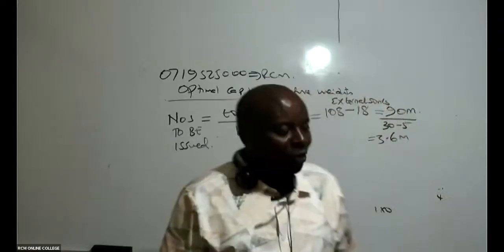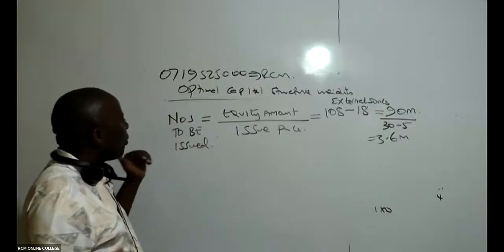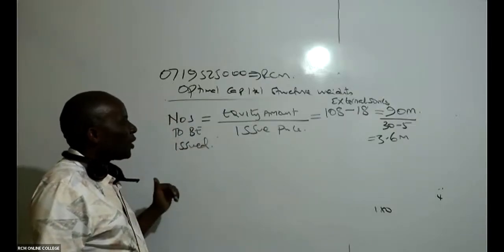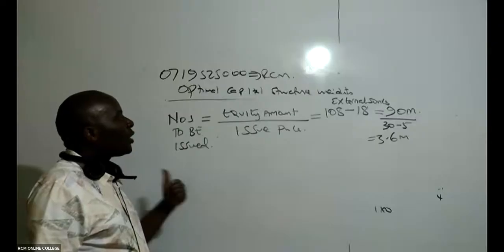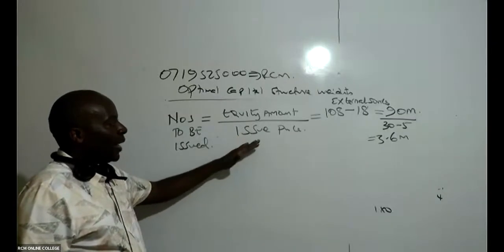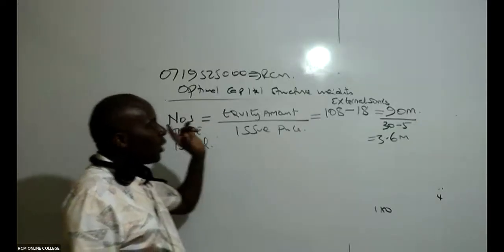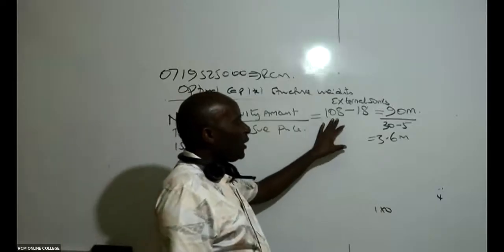So repeat here. Remember, what have we done? How do we normally get the number of shares? To get the number of shares, we take the equity amount divided by the issue price. When we computed the equity amount, it was 108.